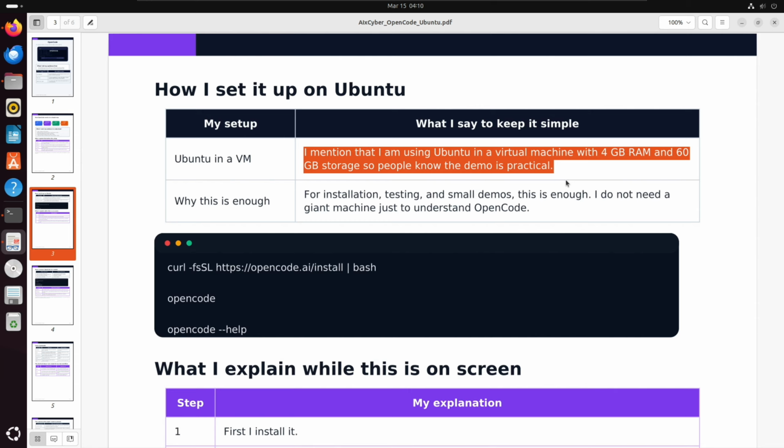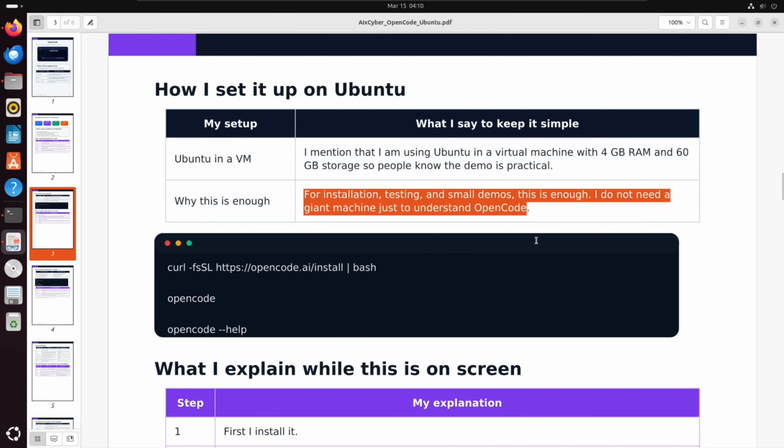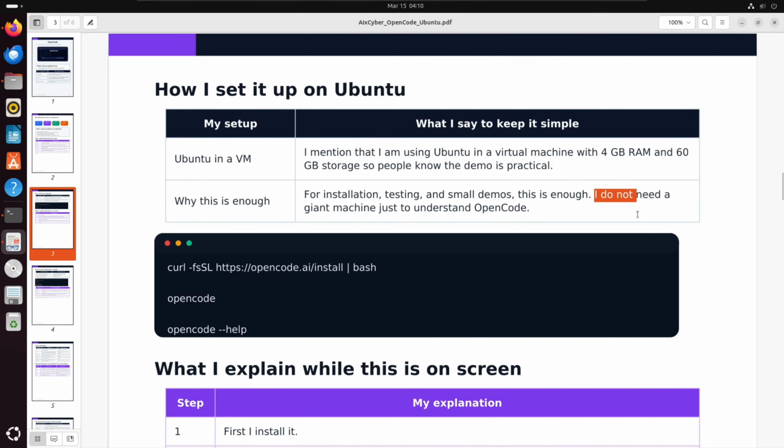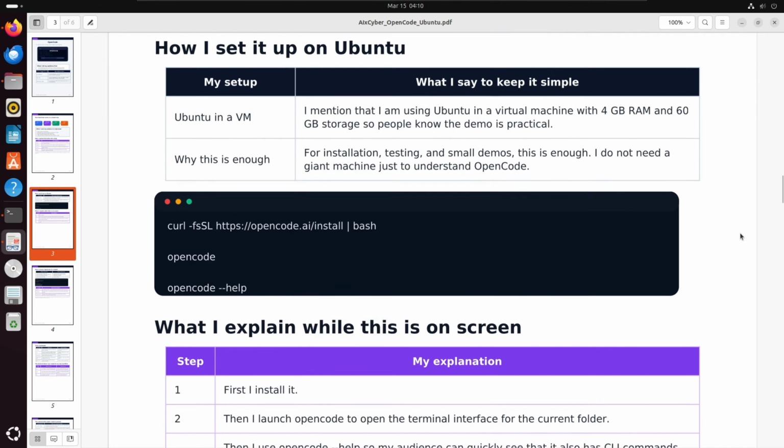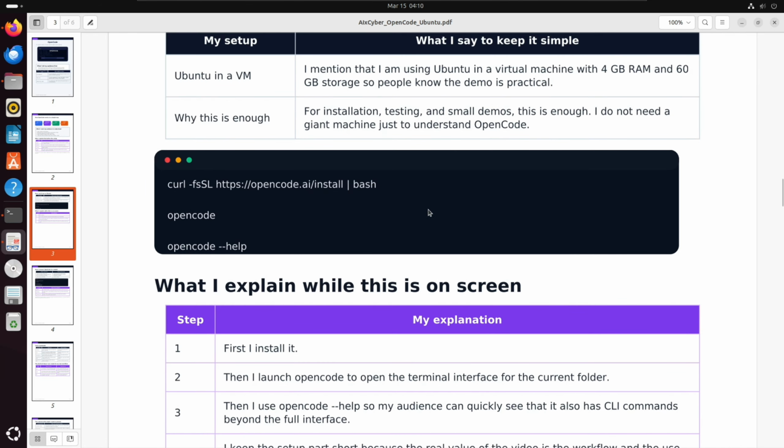Okay, so after installing in Ubuntu, this is enough for installation and testing small demos. I do not need a giant machine. Okay, so it replaces local LLMs too. If you want security, very secure models to run locally, then that's okay.